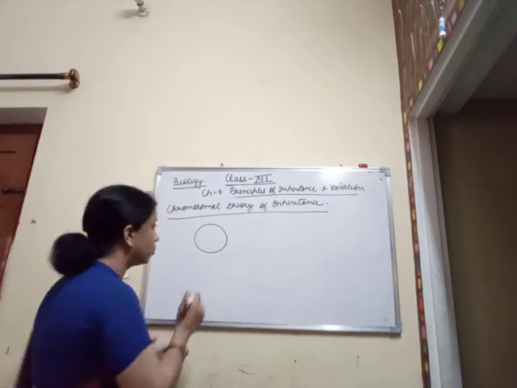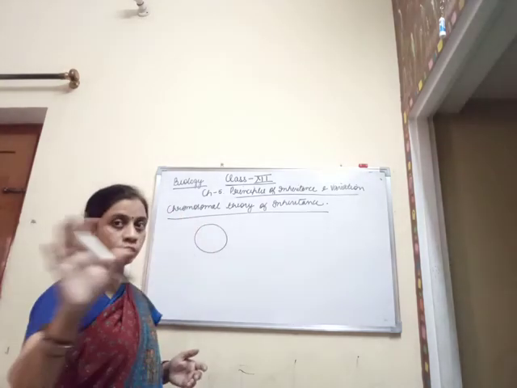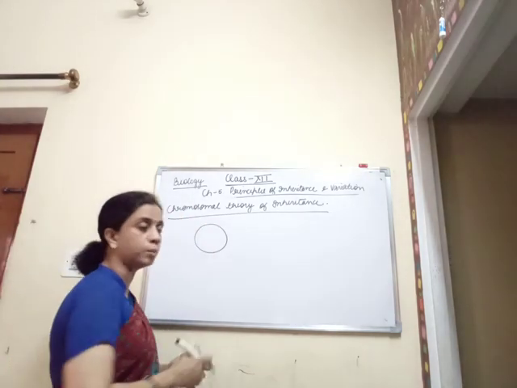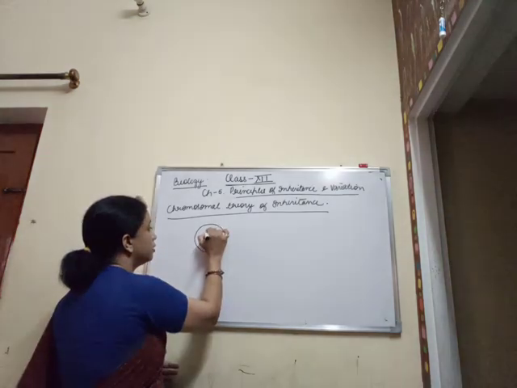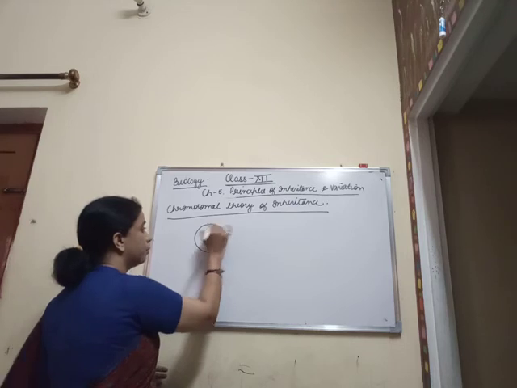Getting my words? Supposedly I am showing it by only one chromosome, I am not showing all the 23 chromosomes as found in human beings. So supposedly this is the chromosome from the paternal side, and this is the chromosome from the maternal side.